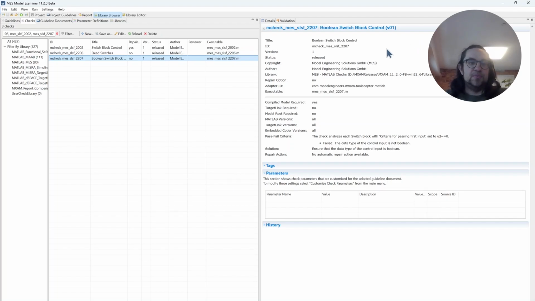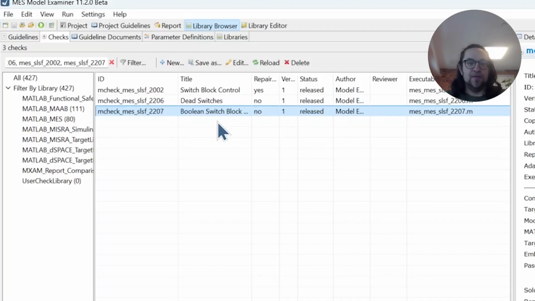So first, let's move to the new guidelines and checks. There we have a triplet of checks ensuring the robust, strongly typed, and comprehensible implementation of switch blocks.